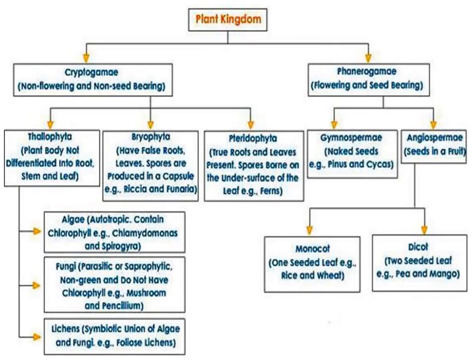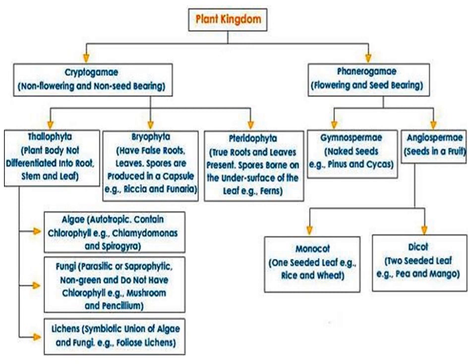Okay. This is the flow chart showing you the classification of the plant kingdom that we have discussed right now. The plant kingdom is broadly categorized into two subkingdoms, cryptogames and phanerogames. Cryptogames are the non-flowering, non-seed bearing plants which have hidden reproduction, hidden fertilization process. This cryptogame subkingdom is further divided into three divisions: Thallophyta, Bryophyta, Pteridophyta.